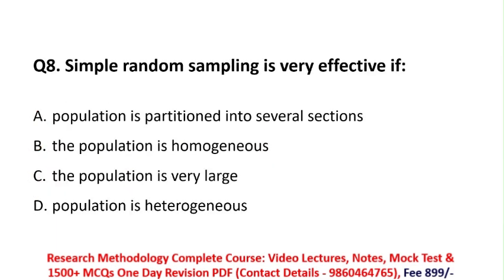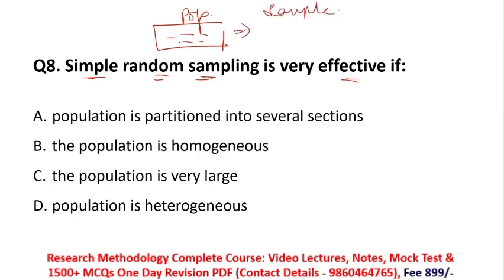Next, simple random sampling is very effective if. What they are asking is when simple random sampling is effective. Remember, in simple random sampling the researcher directly selects the sample. Let's say here I have some population. If I am performing simple random sampling, I'll select my sample randomly from this population and they will become my sample. So simple random sampling is very effective if. We'll see some options.